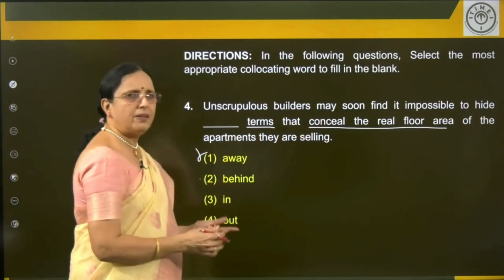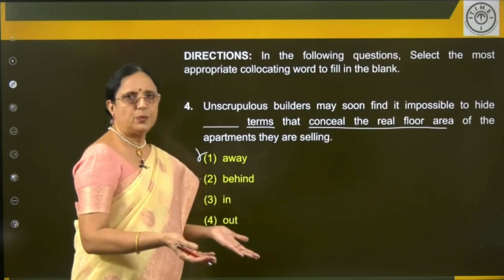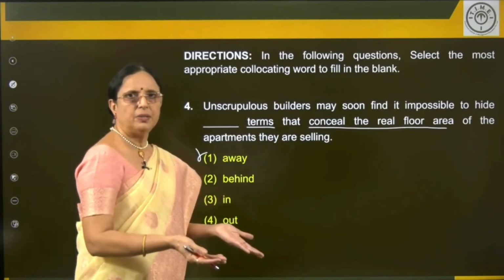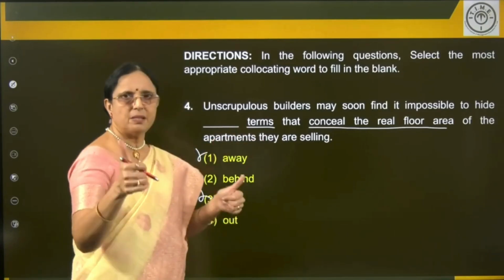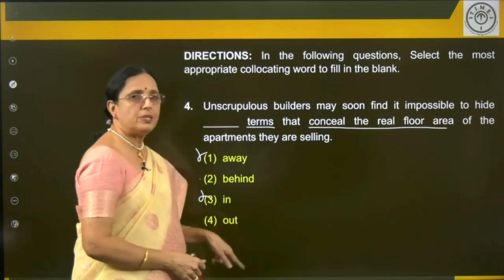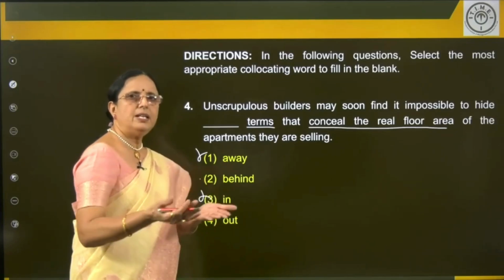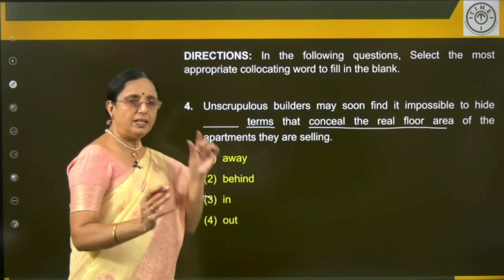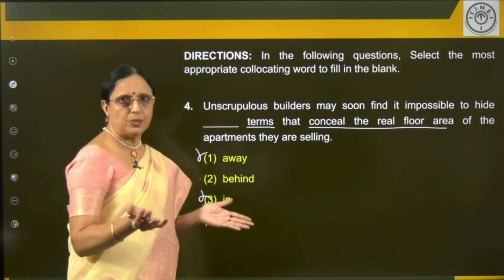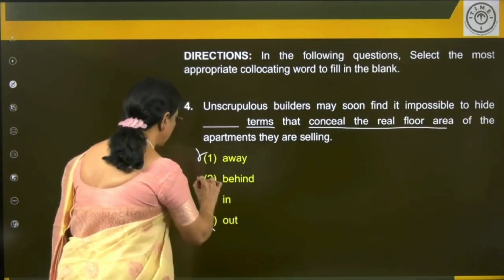Hide in is literally he's hiding in the house or he's hiding in the bungalow. Do you understand? So this is a straight one, but hide in terms doesn't make sense. Hide out. Hide out is what? Stay in a secret place in order not to be seen by others. Like you say normally, Naxals hide out. So wrong. Answer is hide behind.